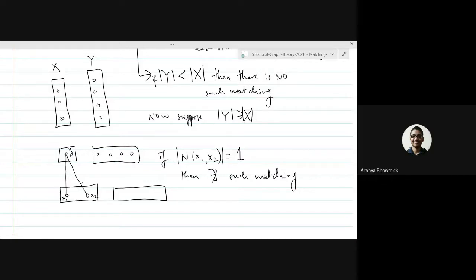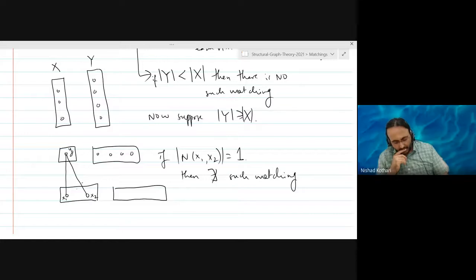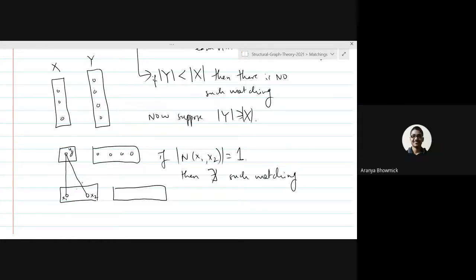So I think if we take any subset of capital X, we call it say capital S. Now we are looking at the neighborhood of S in capital Y. And what do you want that neighborhood to look like? If there is a matching saturating X, then it must be the case that the cardinality of N(S) should be greater than or equal to |S|.